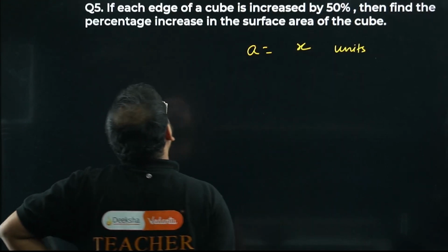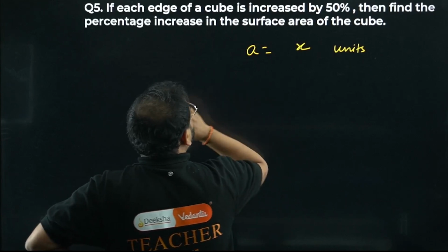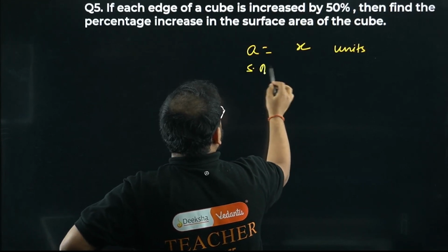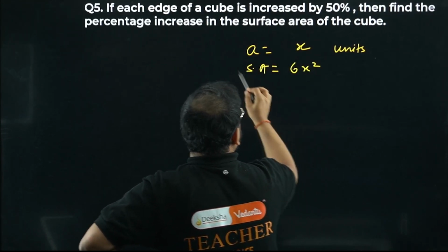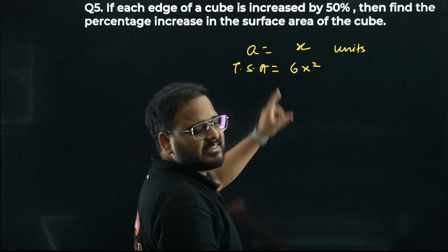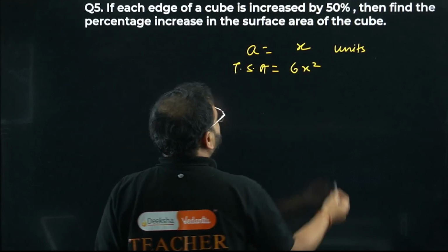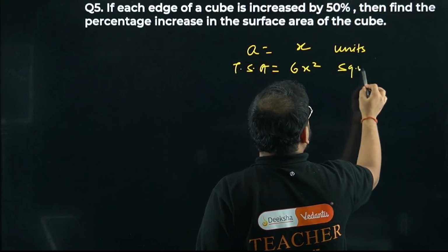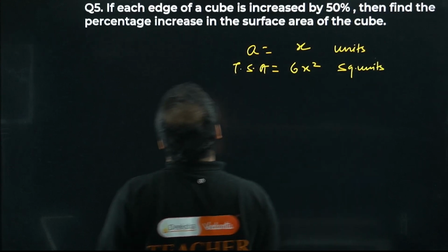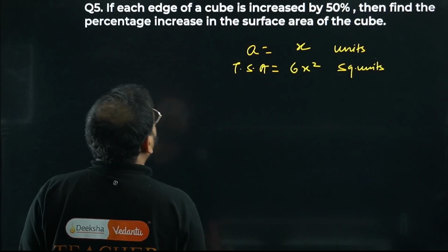Okay. What is the surface area? The surface area would be 6x squared, right? The formula is like that: side squared times 6 is my surface area, in square units. Then what are they asking? Find the percentage increase in the surface area.